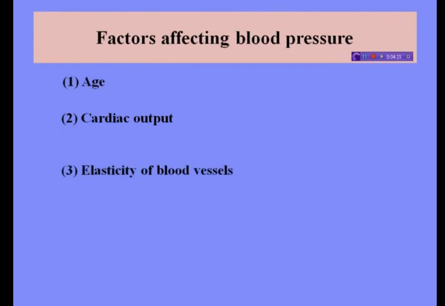Next is elasticity of blood vessels. Blood pressure is inversely related to the elasticity of blood vessels. Next, total peripheral resistance. Constriction of the blood vessels increases blood pressure, whereas dilation of the blood vessels decreases blood pressure. So these are the factors affecting blood pressure.